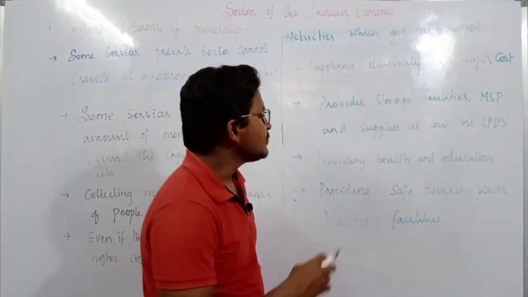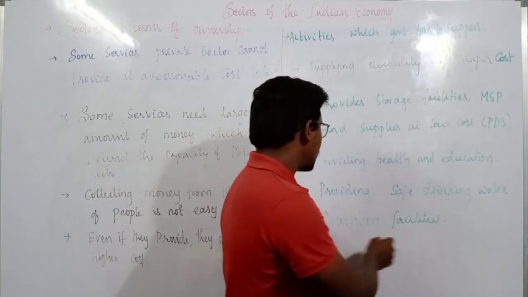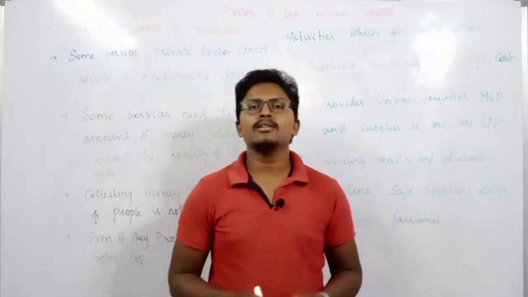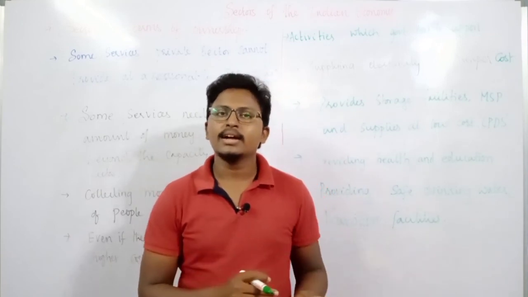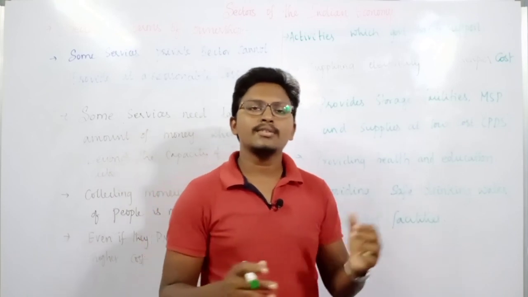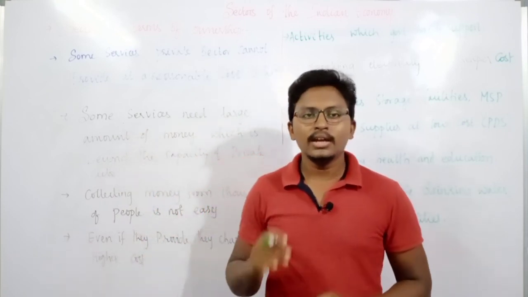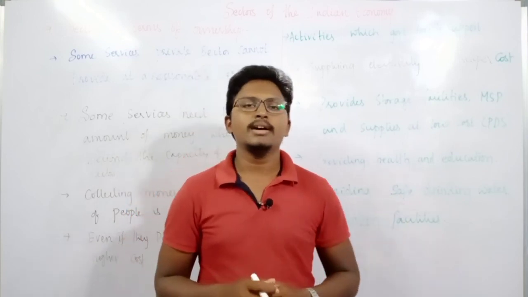At the same time, the government should also provide safe drinking water and nutrition facilities. Why? Because there is a lot of malnutrition happening in the country, and many people, especially children, die because of this malnutrition. Therefore, it is also the responsibility of the government to provide all these services.